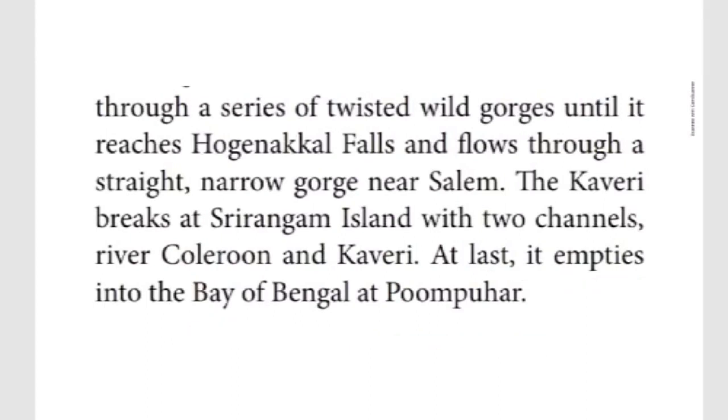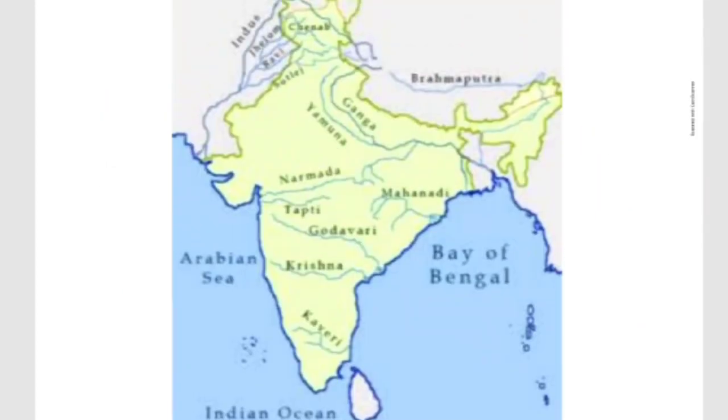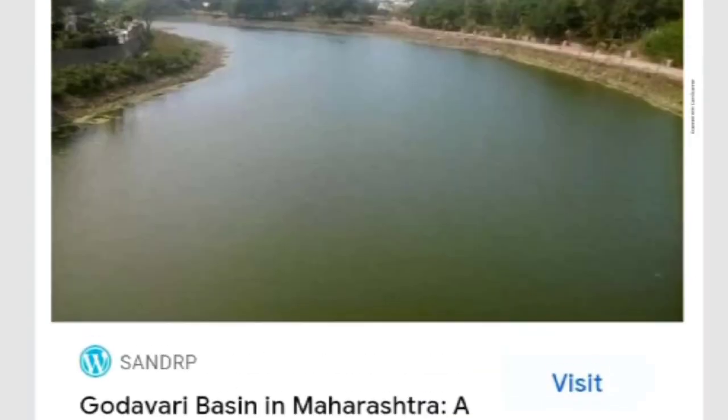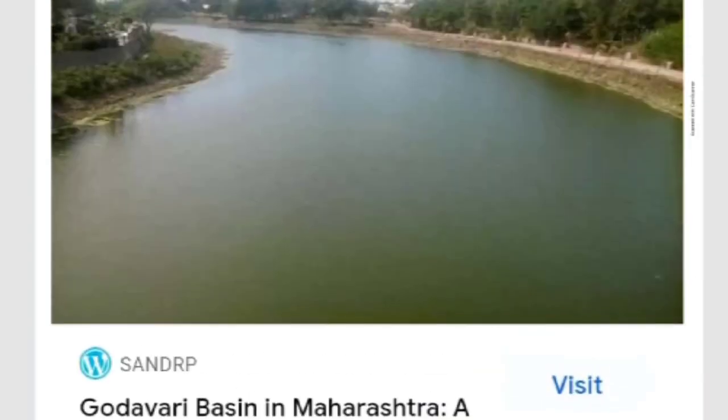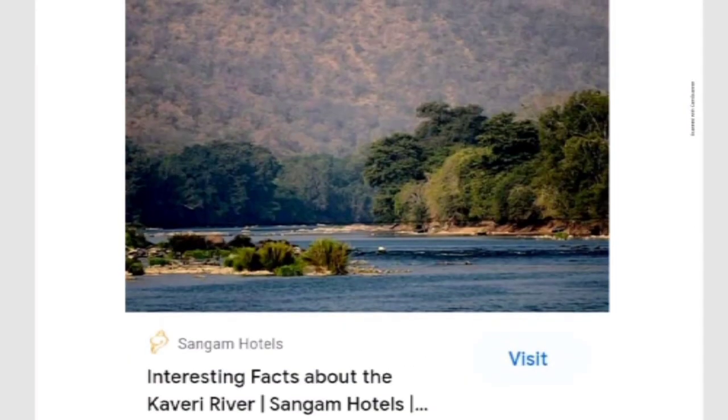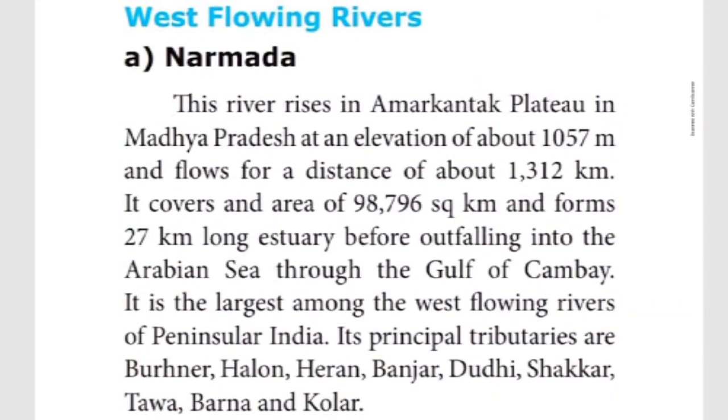The next one, the west flowing rivers. First, the east flowing rivers I am showing. This is the Mahanadi river. The next one, this is Godavari, in Maharashtra. This is the Krishna river. And this is the Kaveri river.